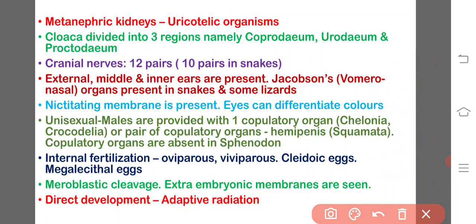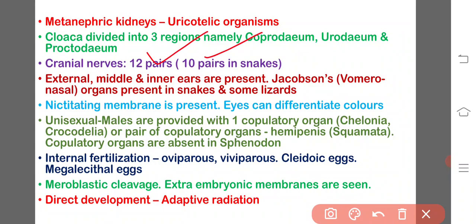And come to the nervous system, there is a highly developed brain when compared to the fishes and amphibians, covered by two meninges, or two membranes over the brain, and there are 12 pairs of cranial nerves in all the reptiles, but only 10 pairs of cranial nerves in the snakes.